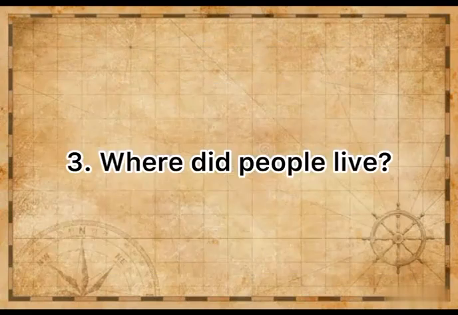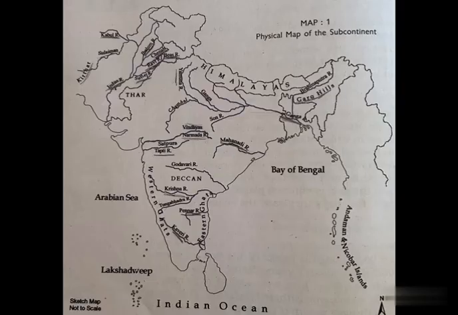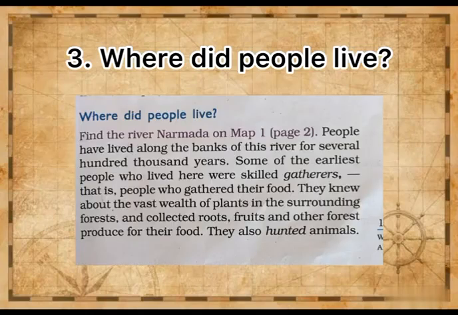Our next topic is where did people live? People lived along the banks of river Narmada. You can also see in the map, hundreds and thousands of years ago, people who lived here were skilled gatherers. Gatherers means people who gathered their food for their survival. People who lived here knew about the vast wealth of plants in the forest. They collected roots, fruits, and they also hunted animals.